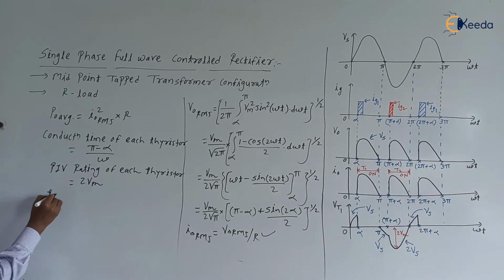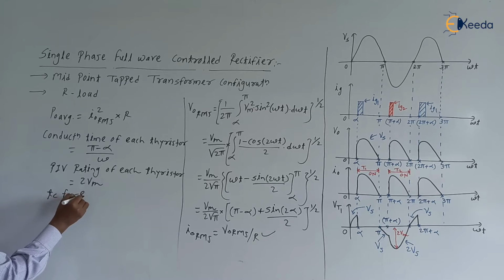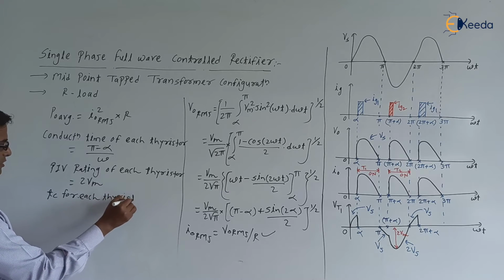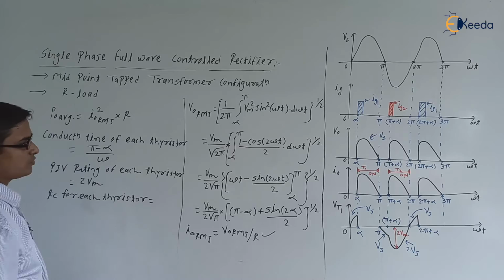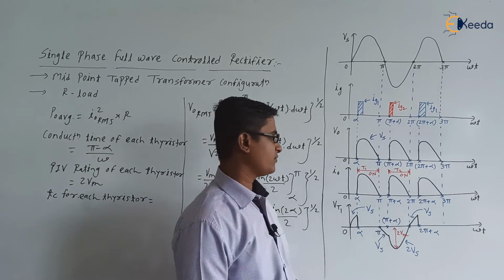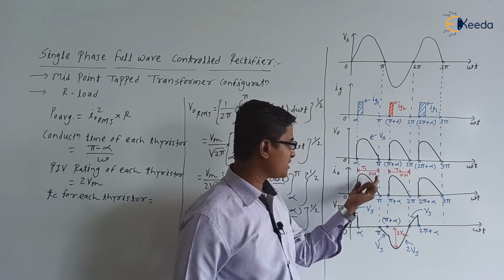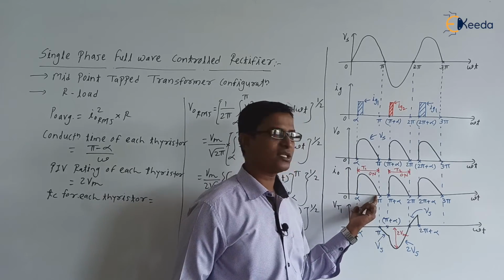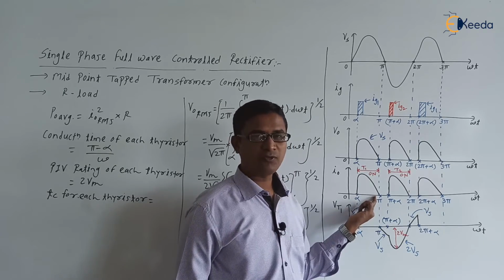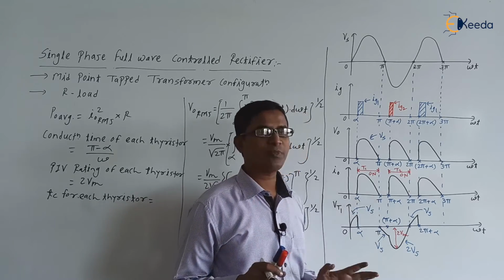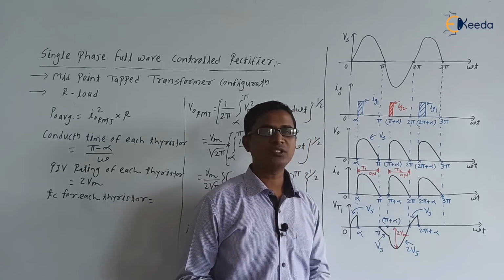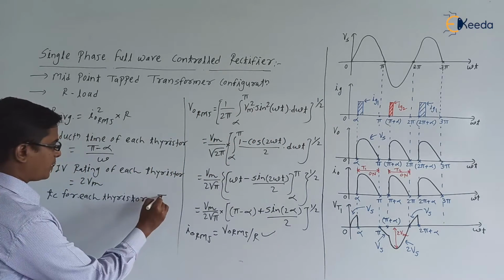Next, circuit turn-off time, tC, for each thyristor. What is the circuit turn-off time for thyristor T1? If you check, thyristor T1 is on only during this interval. So the current flowing through thyristor T1 becomes 0 at omega t equal to pi. Be careful: the current flowing through thyristor T1 becomes 0 at omega t equal to pi, right? And after that the reverse voltage is maintained till 2 pi. So it is 2 pi minus pi, that is pi by omega.